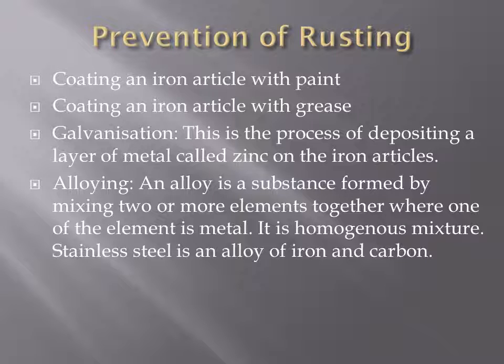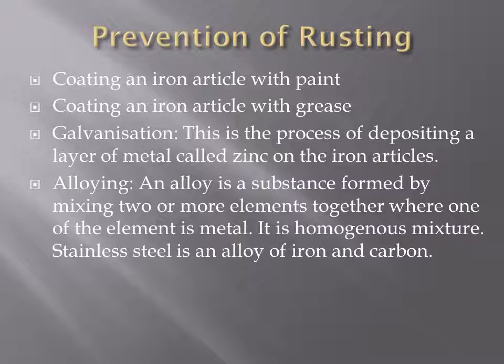Another method to prevent rusting is alloying. The most common example of alloying is your stainless steel. You would have seen stainless steel does not get rusted. An alloy is a substance formed by mixing 2 or more elements together where one of the elements is a metal.